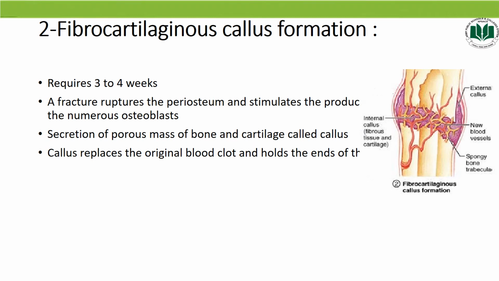After the debris is cleaned up, the periosteum stimulates the production and release of numerous osteoblast cells. These osteoblast cells form a cartilaginous callus around the broken part of the bone. So as a result, this callus replaces the blood clot and holds the bones together.